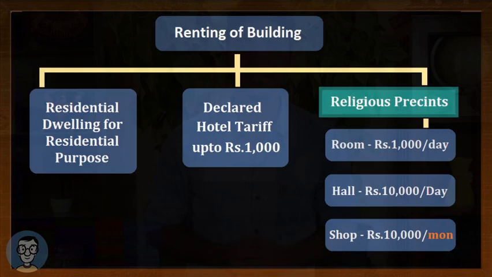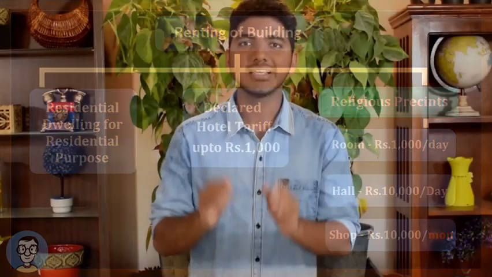The first exemption is in relation to accommodation services. If the room rent is lesser than 1000 rupees, it is exempt from GST. Say the room rent per day is 800 rupees. This entire 800 is exempt from GST. On the other hand, let us say room rent is 3000 per day. If it is 3000 per day, entire 3000 is taxable. You should never deduct 1000 from 3000 and calculate tax on 2000 rupees. Always, entire 3000 is taxable.